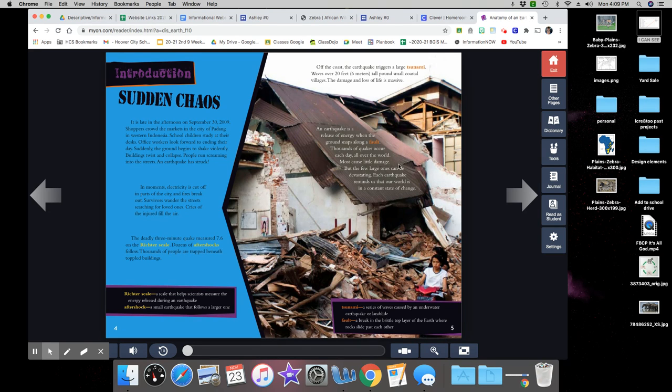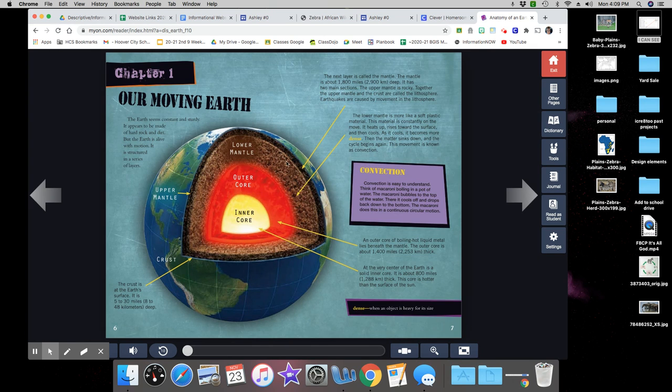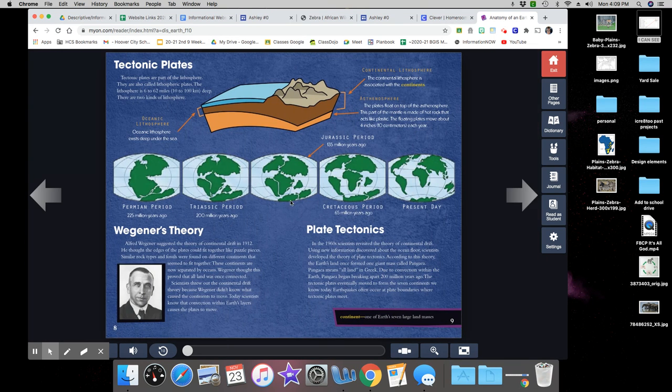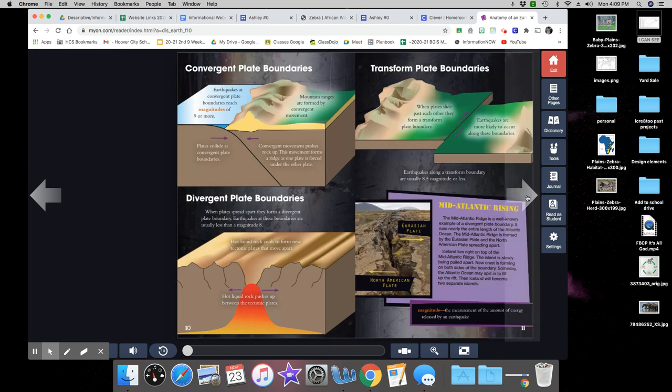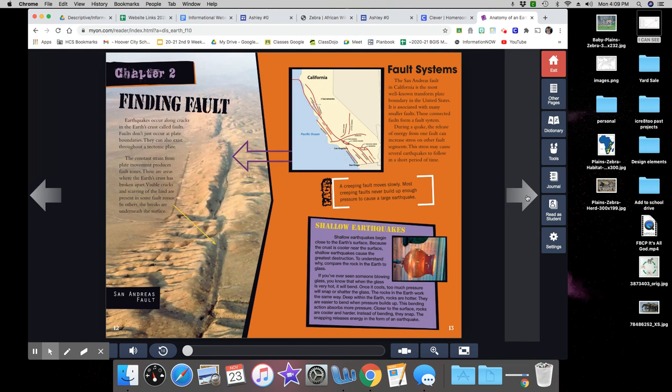So it tells me what an earthquake is. It's sudden chaos. This tells us about all parts of the earth and how they are formed. It tells me about what I was just talking about, the tectonic plates, and it gives me a breakdown for each one of them.